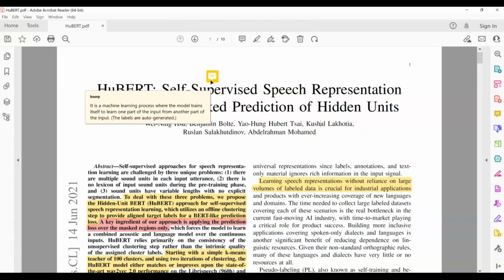Now, what is self-supervised? Self-supervised, the formal definition is it's a machine learning process where the model trains itself to learn one part of the input from another part of the input. So the labels are auto-generated. Now, if you are familiar with deep learning, you probably know that there are different ways we can train a model. We have unsupervised, we have a supervised method. For unsupervised, we do not need any labels to train a model. However, for supervised, we do need the labels for training the model. Now, when it comes to supervised, we can have fully supervised, we can have self-supervised, we can have semi-supervised. So the method that is used here is called self-supervised.